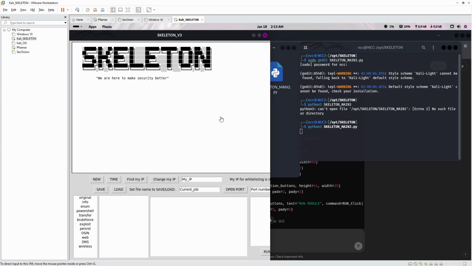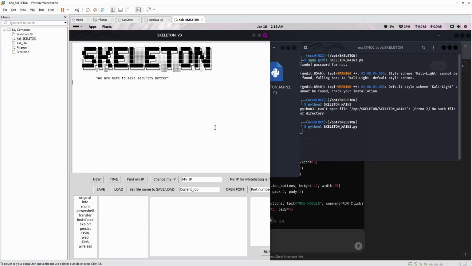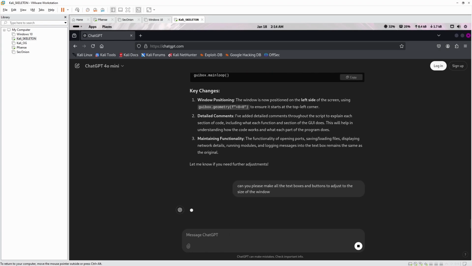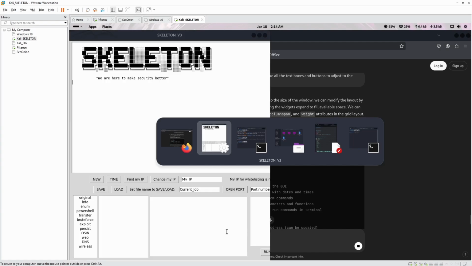Okay, so we're gonna try and make ChatGPT scale all the stuff to the window. See if that works. Can you please make all the text boxes and buttons adjust to the size of the window? Okay, let's see.